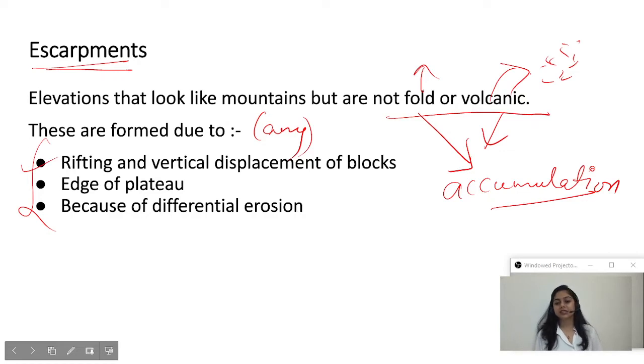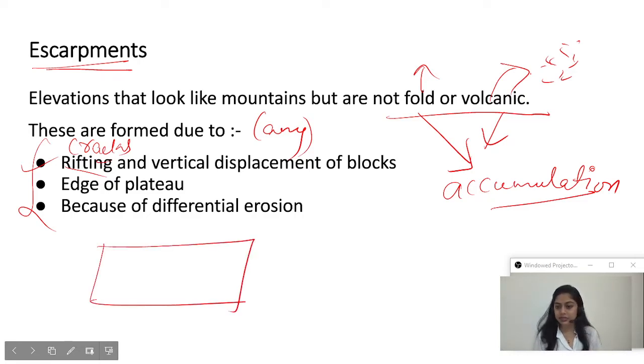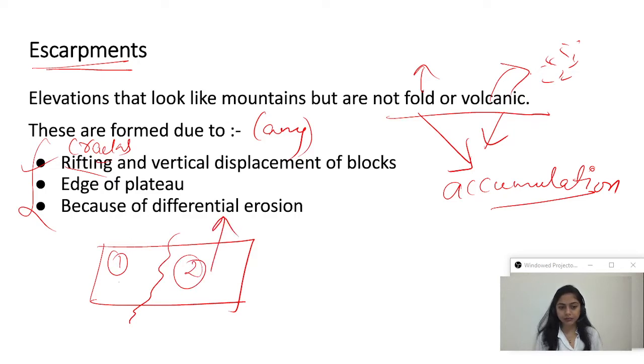Rifting and vertical displacement of blocks. Now what does this mean, rifting? It means if some cracks came anywhere, then there would be movement of that land part. Let's see here, suppose this is a land part, and some crack occurred here. This is the first part, this is the second part. It is moving up, this portion is going down. So what will happen? This will be somewhat like this.